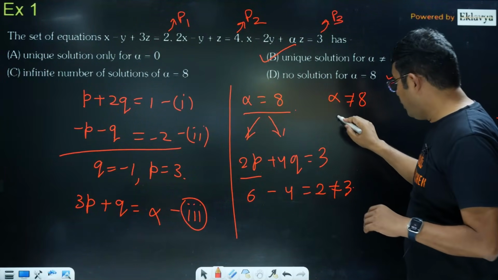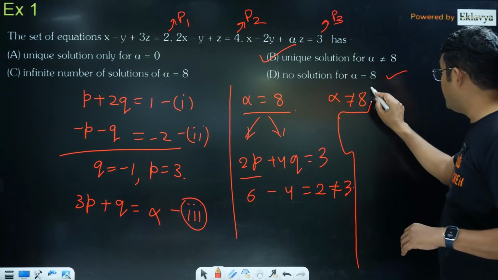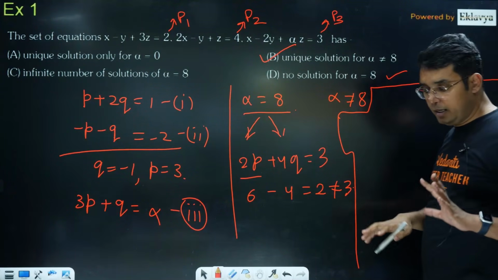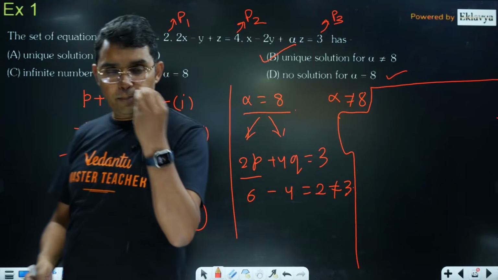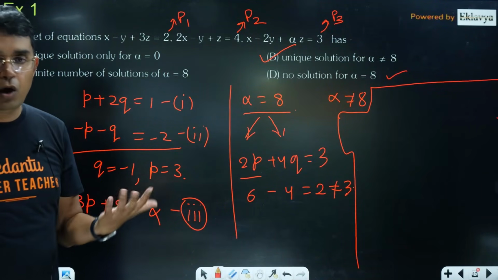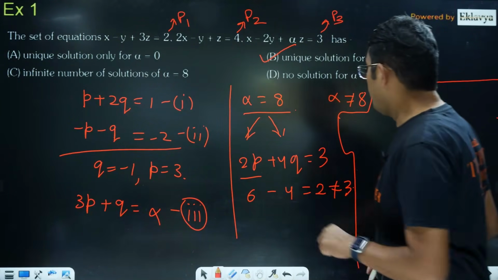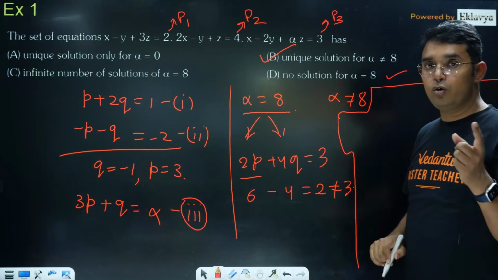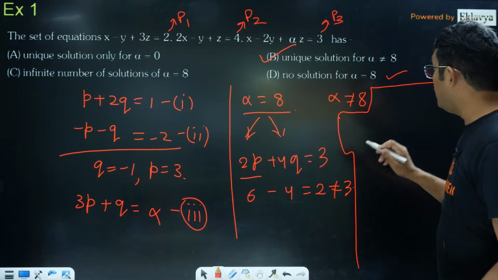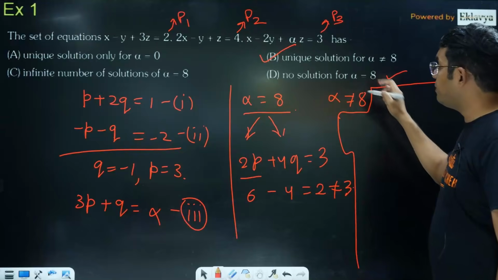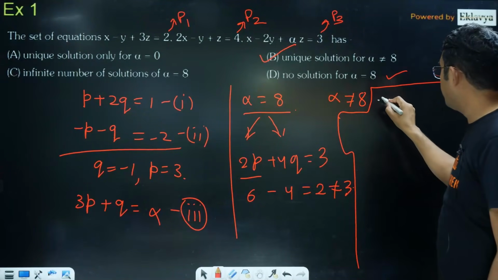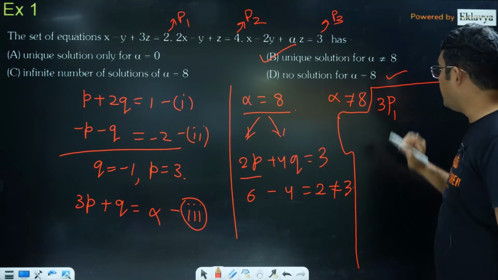That's it. Now one more thing I would like to tell you before I go to the next question, which is not asked here, but I would like to still tell you that suppose I have to find a unique solution, how you will find it. Now for a unique solution you need to have alpha not equal to 8. So what I will do, I will multiply the first equation by p, which is 3 here, so 3 times P1.